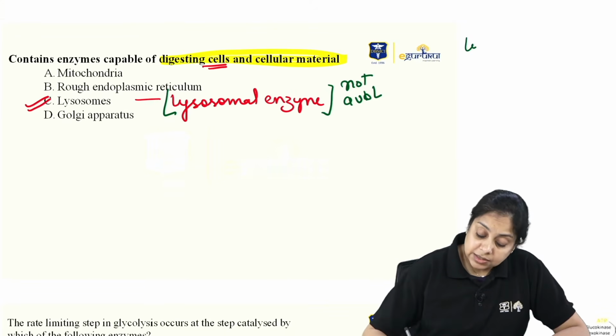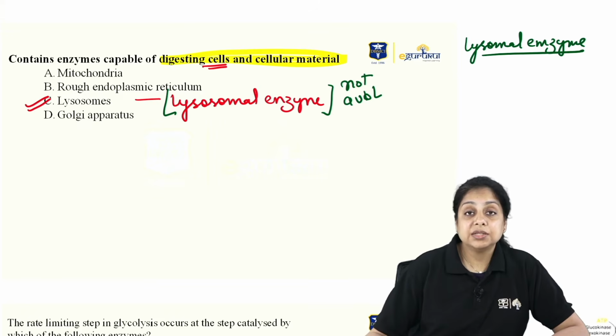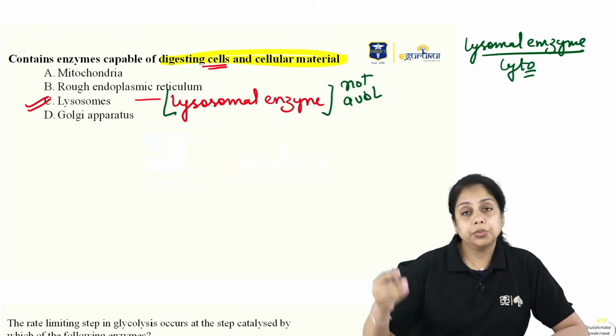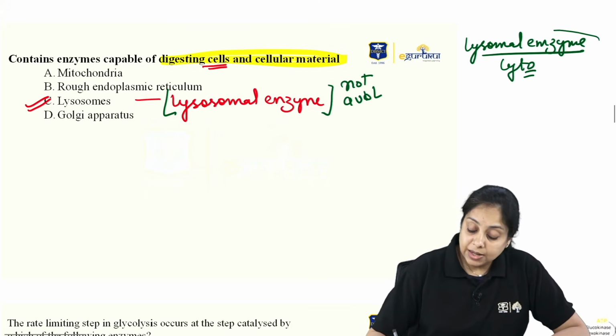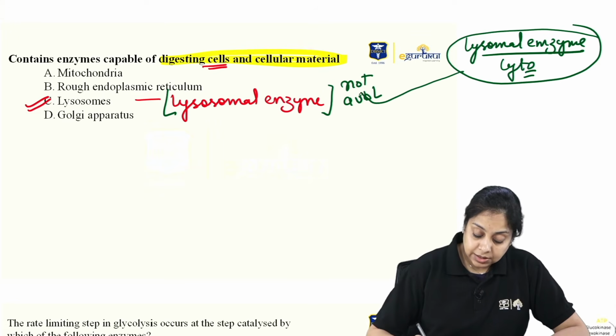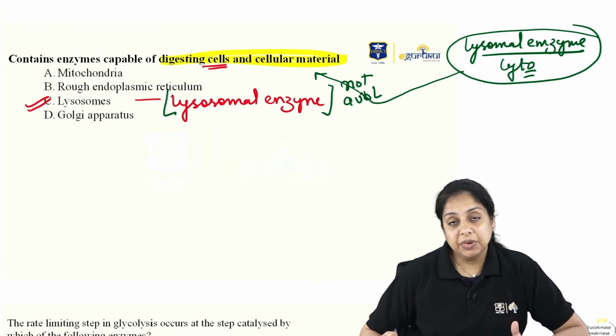There is this lysosomal enzyme, and where are we synthesizing it? We are synthesizing it in the cytoplasm, right? After the protein modification, up to that part, let's talk about, okay? The lysosomal enzyme is made, but still the digestion is not taking place. It is not recycling the material.